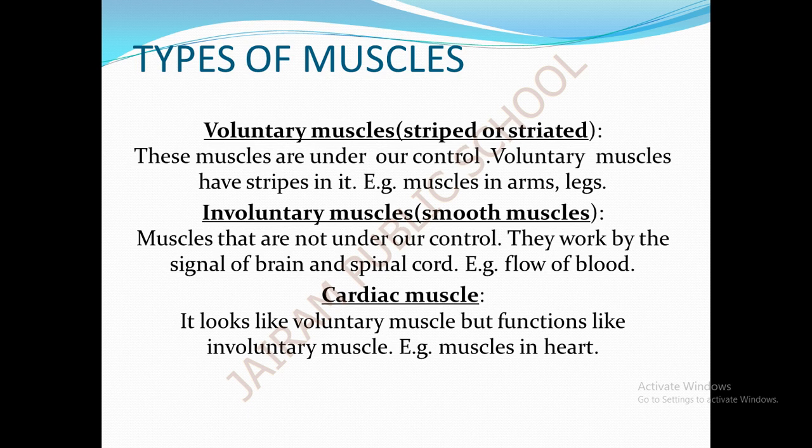The involuntary muscles do not have any stripes on them, so they are also known as smooth muscles. The involuntary muscles and voluntary muscles differ in their shape, structure, everything.